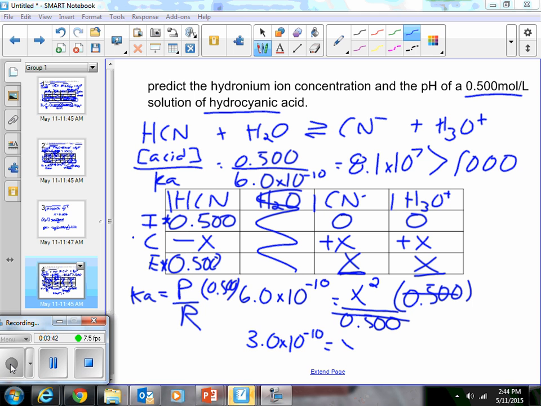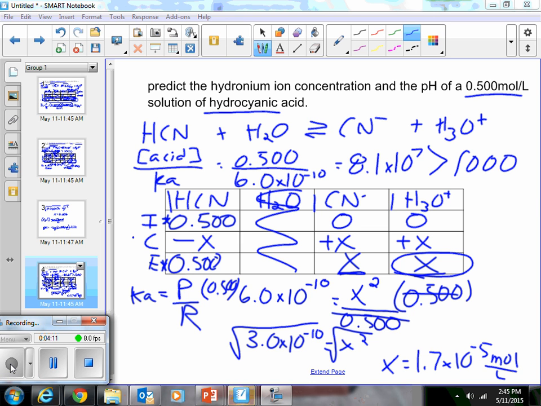3.0 times 10 to the minus 10 equals X squared. Take the square root. And we get X equals 1.7 times 10 to the minus 5. So this is my hydronium ion concentration at equilibrium. It's 1.7 times 10 to the minus 5 moles per liter. If I take negative log of that answer, then that will give me the pH as well. So negative log of 1.7 times 10 to the minus 5 gives me a pH of 4.76.